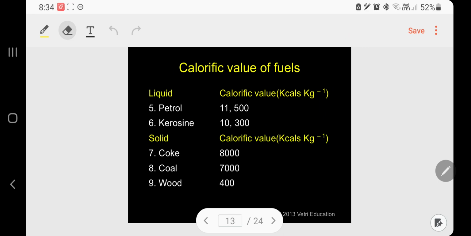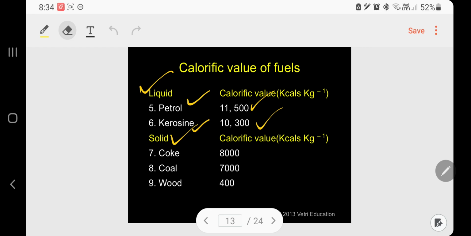Next one, liquid fuel. Again, as usual, in terms of kilogram, kilocalories produced. 1 kilogram of petrol produces 11,500 kilocalories. 1 kilogram of kerosene produces 10,300 kilocalories.